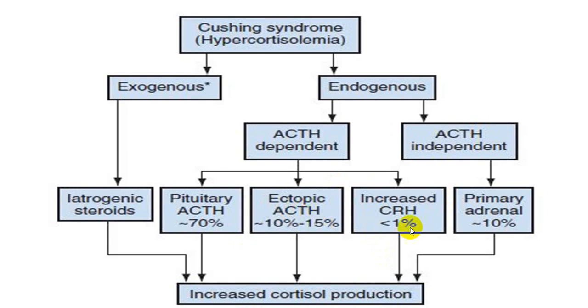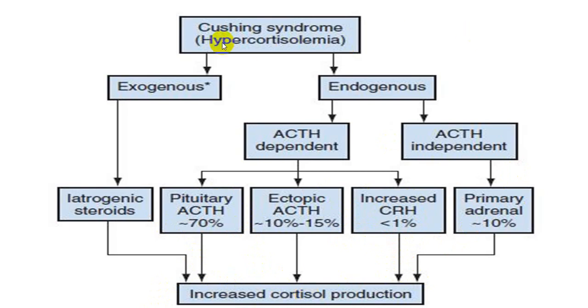And maybe hypothalamic tumors where you have increased production of CRH, which will lead to increased production of pituitary ACTH. But that is not Cushing disease. It is because of hypothalamic tumors. And all these conditions will end up with increased cortisol level.